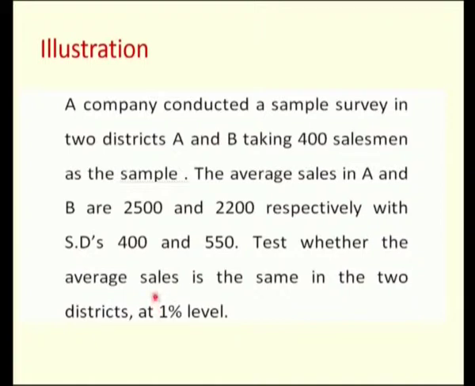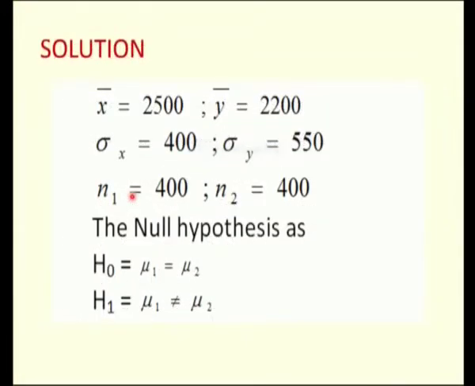So, we are going to compare the sales means of district A and district B. These are all given, that is my district A sample mean and this is my district B sample mean, and as I told you, this is nothing but the standard deviation of district A and this is the standard deviation of district B, and these are my samples.